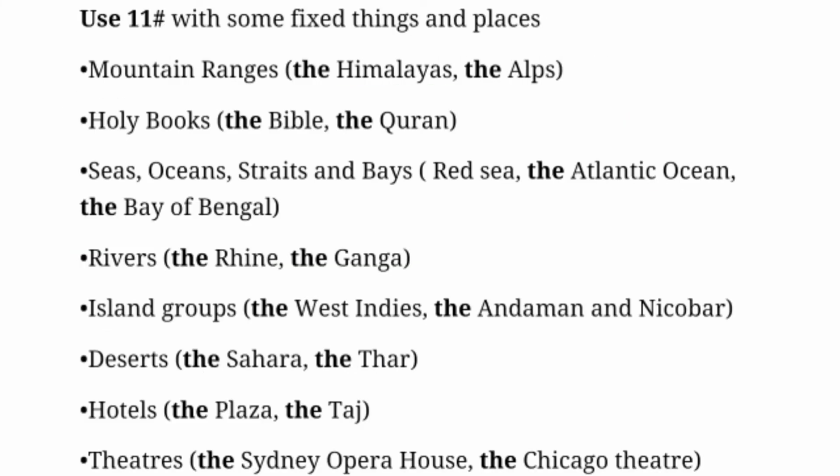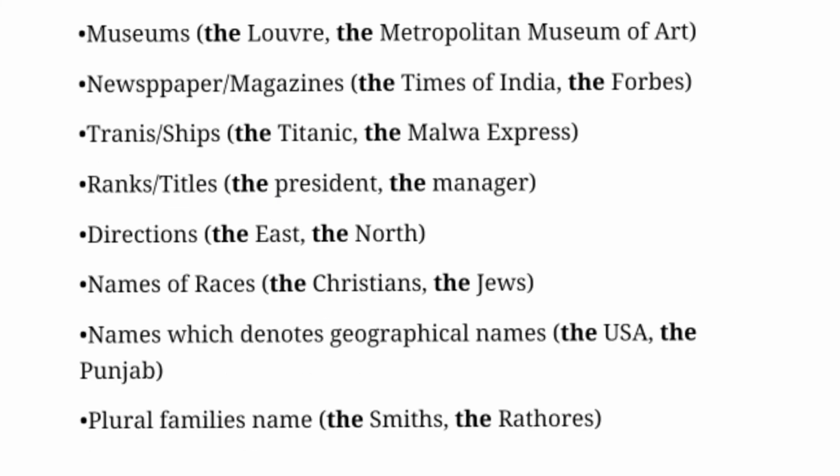Okay, use number 11. Before some fixed things and places. Here is a whole list before which we put the, like the mountain ranges, holy books, seas, oceans, straits, bays, rivers, islands, deserts, hotels, theaters, museums, newspapers, trains and ships, ranks, titles, directions, names of races, names which denote geographical names, and with plural family names.